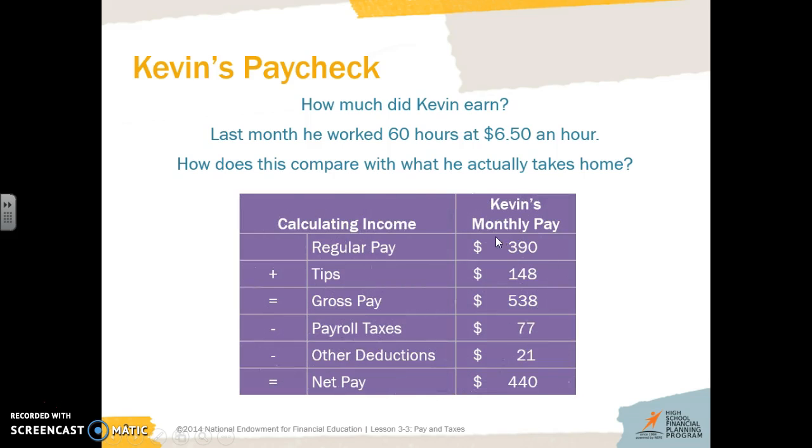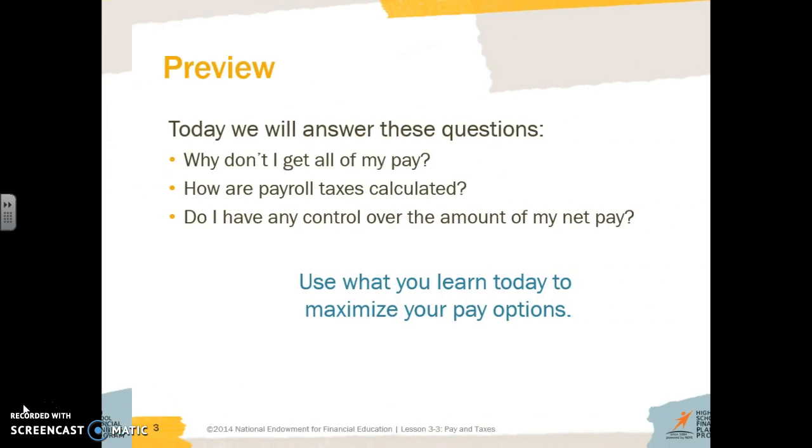So just to check, we had a regular pay of $390. We added tips of $148, and that got us our $538 of gross pay, what he earned. But with deductions and taxes, we subtracted $77 for taxes and $21 for deductions, and Kevin only took home $440.